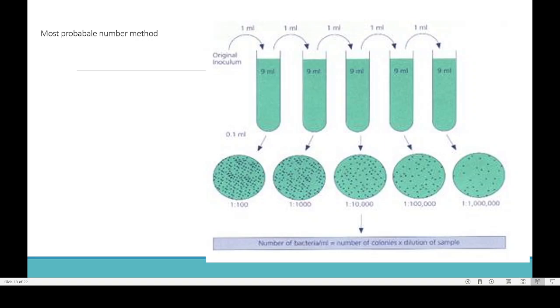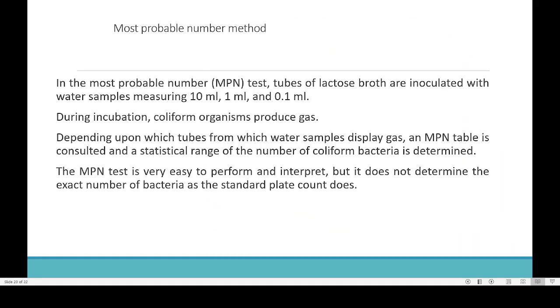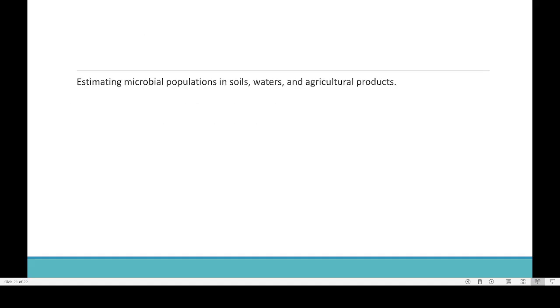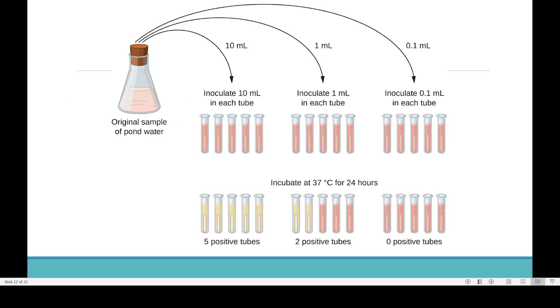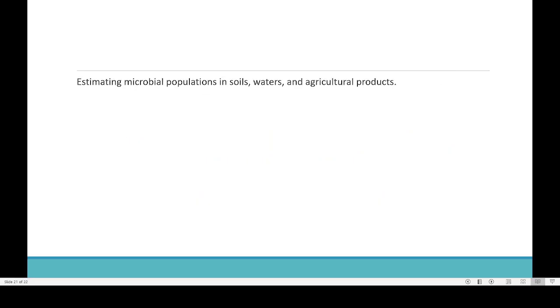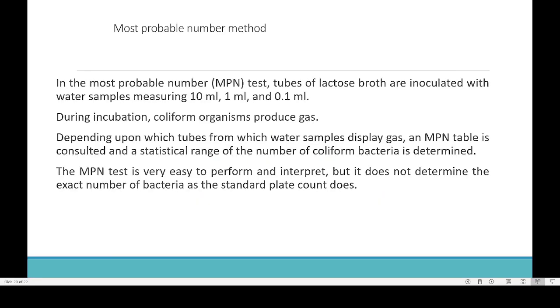A similar technique, working on the same principle, is the most probable number method. In the most probable number method, tubes of lactose broth are inoculated with the water sample containing 10 ml, 1 ml and 0.1 ml. During incubation, coliform organisms produce gas. So this is how the most probable number method is used.